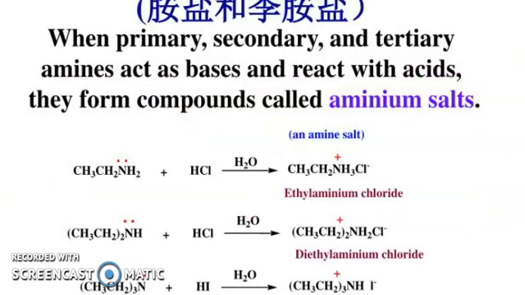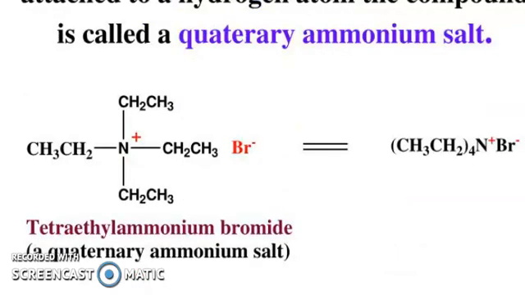Now, ammonium salts and quaternary ammonium salts. When primary, secondary, and tertiary amines act as bases and react with an acid, they form compounds called ammonium salts. So ethylammonium chloride and diethylammonium chloride, like this. When the central nitrogen atom of a compound is positively charged but is not attached to a hydrogen atom, the compound is called a quaternary ammonium salt.